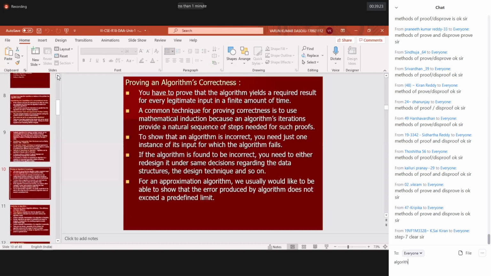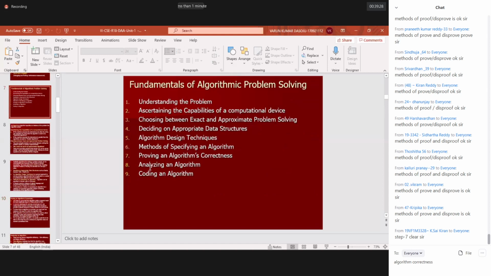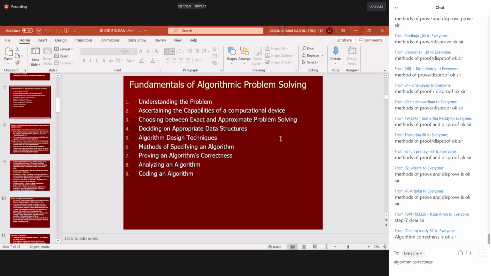This is one important essay question. Once again, please remember all the steps of algorithm correctness. Now I'm moving on to analyzing algorithms and coding algorithms.